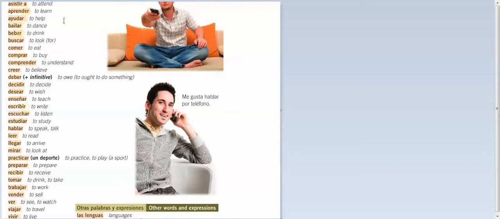The three different types of verbs that you have are AR, ER, and IR, and how they get classified is how they end. So verbs that end in IR are called IR verbs, verbs that end in AR are called AR verbs, and verbs that end in ER are called ER verbs. So let's go back.